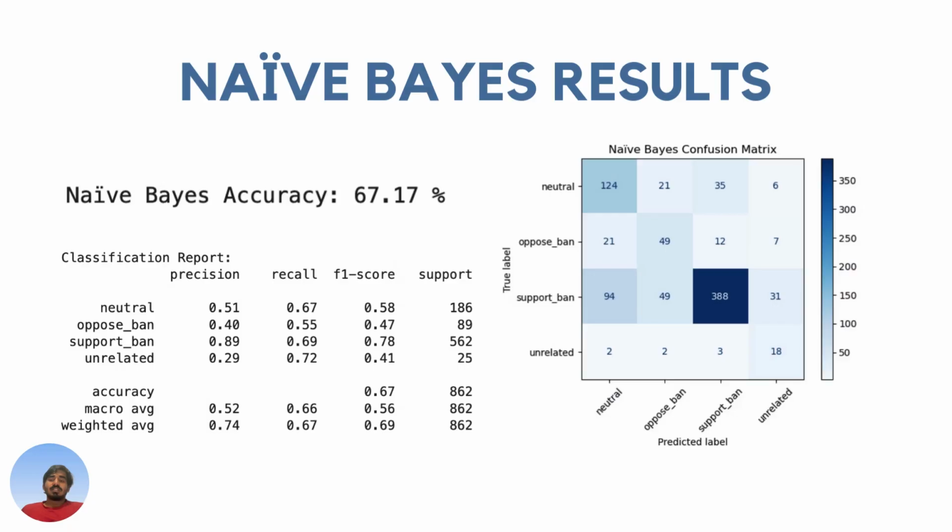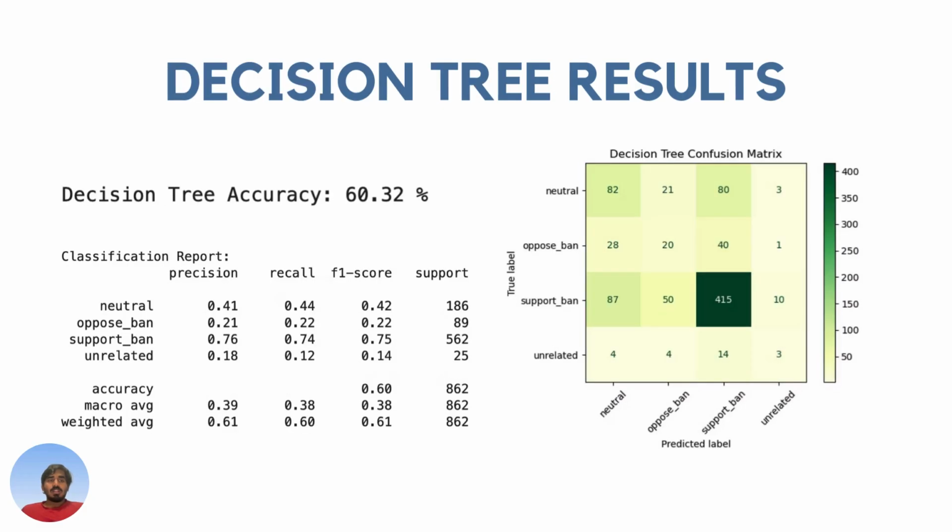On the right side, the confusion matrix also visualizes the same prediction, and we can see that support ban was very easy to identify, while the model was struggling to understand if it was opposed ban or neutral. It was not able to distinguish between those two. So overall, we can say Naive Bayes provided a solid baseline performance by capturing key patterns in text and setting a strong foundation for comparing the other models.